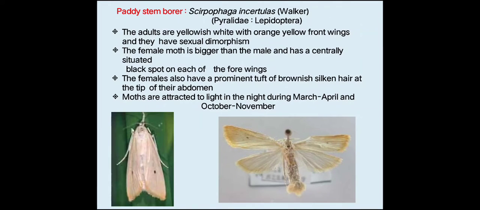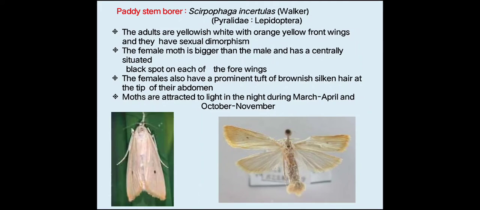If dots are not there, it is the male moth. Next, the female also has a prominent tuft of brown silken hair at the tip of the abdomen. You can see brown silken hairs at the tip of the abdomen. This is also one characteristic of the female moth.